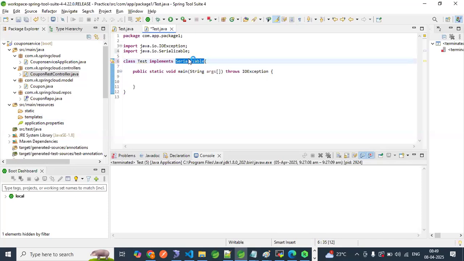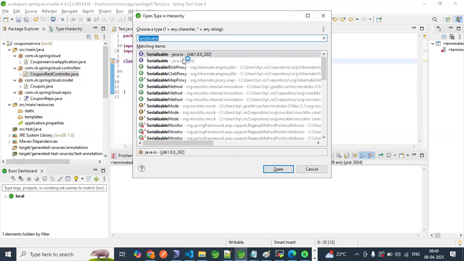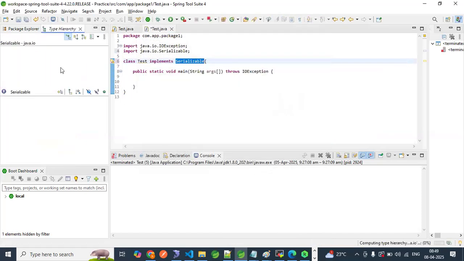Control Shift H, select that. We have to implement this interface.